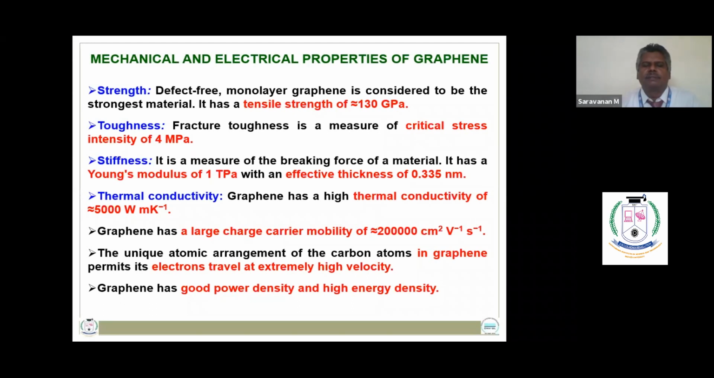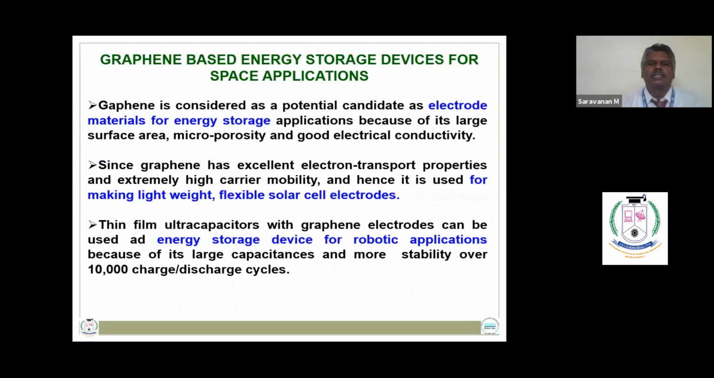In graphene, the electrons can travel at extremely high velocity. It possesses good power density and high electron density. So graphene can be used as energy storage devices for various space applications. Graphene can be used as electrode materials for energy storage applications.